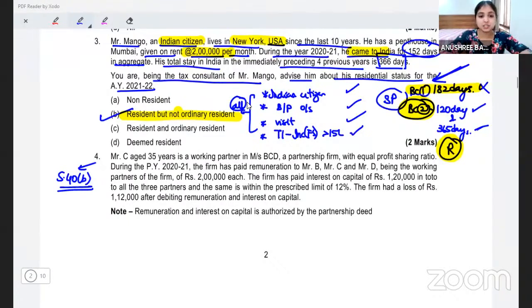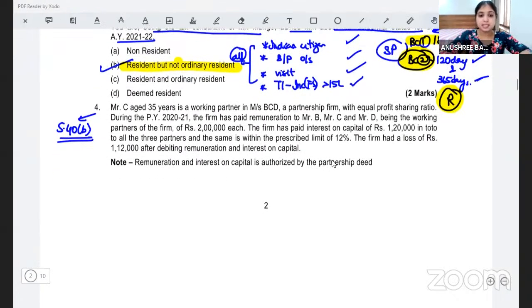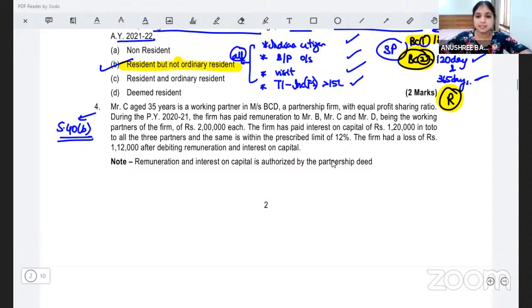Mr. C, aged 35 years, is a working partner in Messrs BCD, a partnership firm with equal profit sharing ratio. During the previous year 2021, the firm has paid remuneration to Mr. B, C and D, being the working partners of the firm, of rupees 2 lakh each.